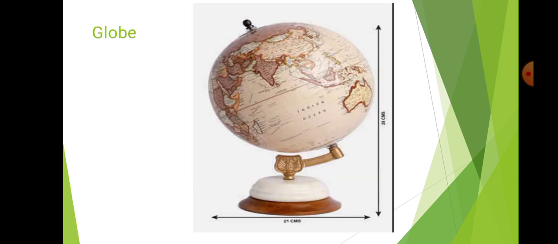Next, globe. A globe is a three-dimensional picture of the earth's surface. Look at the picture on the globe. Our earth's size and shape are the same. This shape is a spherical or geoid shape. There are two poles. Our earth rotates on this axis. They are called the north and south pole. Understood?